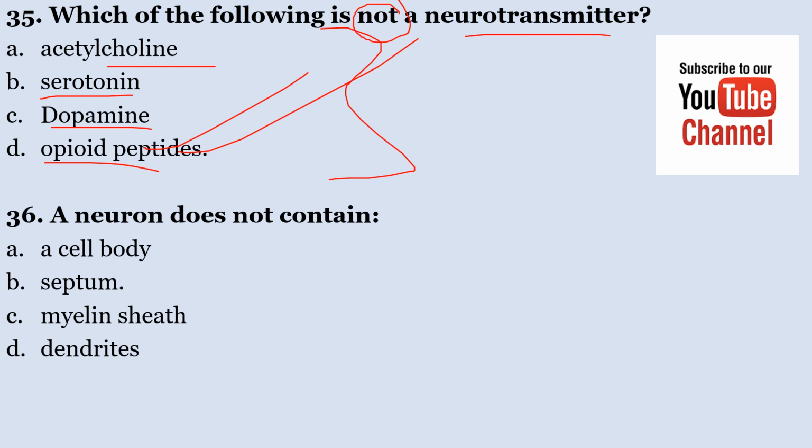These are not neurotransmitters. Number 36, a neuron does not contain A. Cell body, B. Septum, C. Myelin sheath, D. Dendrites.